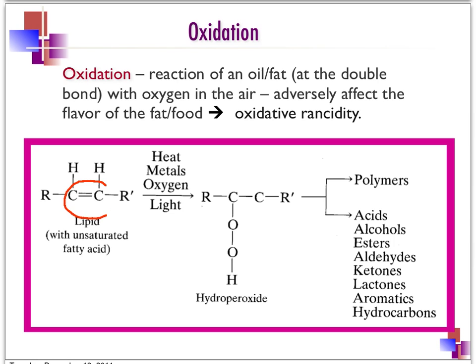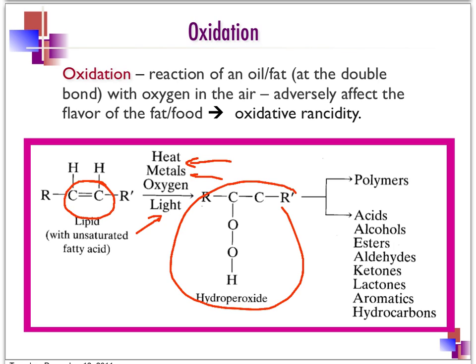So the unsaturated double bond in the fat will be oxidized by oxygen, and this reaction will be accelerated in the presence of high temperature, in the presence of pro-oxidants or trace metals such as copper and iron, and also in the presence of light. And this will produce oxidized products, for example, hydroperoxide and other smaller compounds such as aldehydes, ketones, and many others.